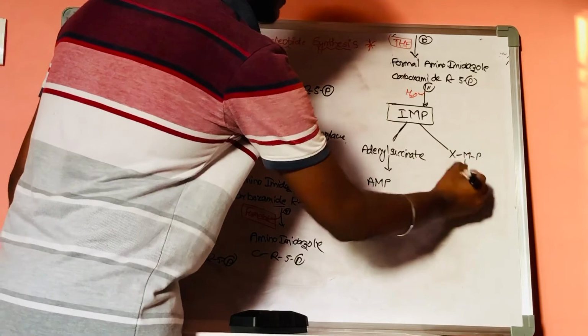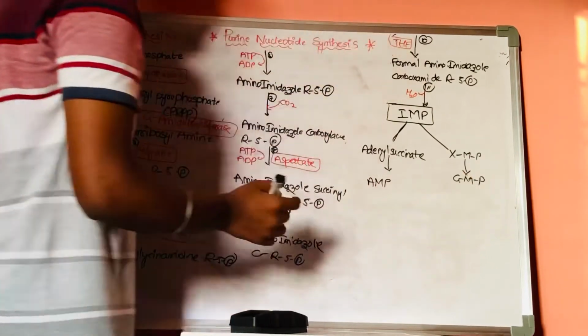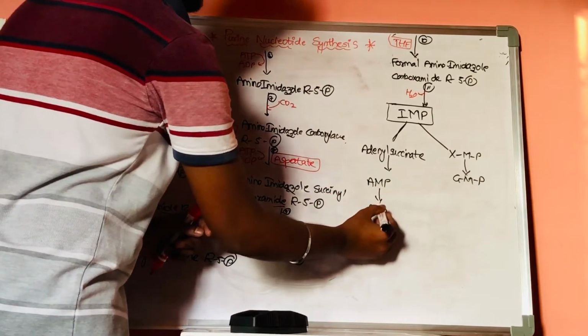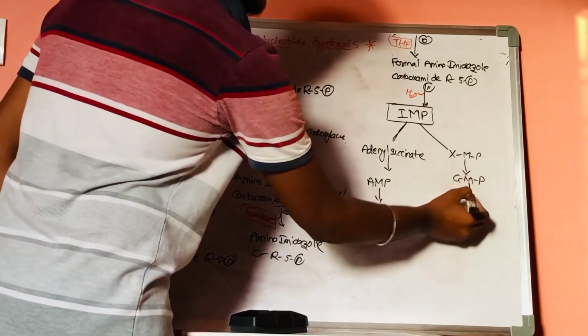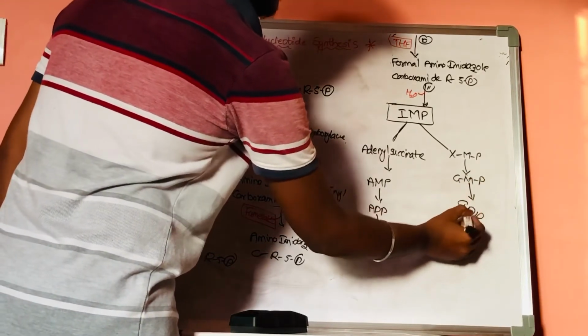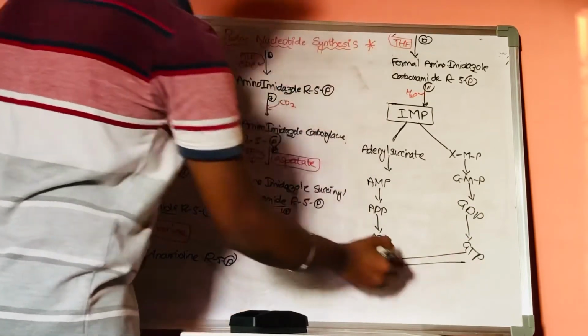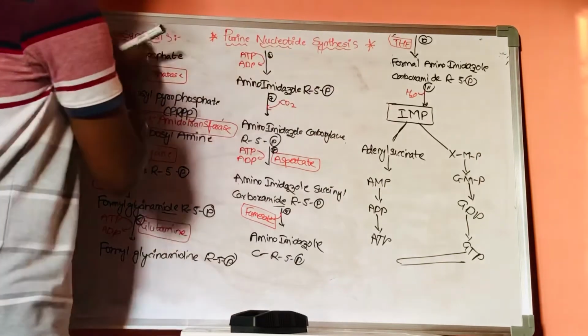Xanthine monophosphate will get converted into GMP. Now this AMP will get converted into ADP and next ATP. This GMP will get converted into GDP, next into GTP. This is the final product which is required for purine nucleotide synthesis with de novo synthesis.